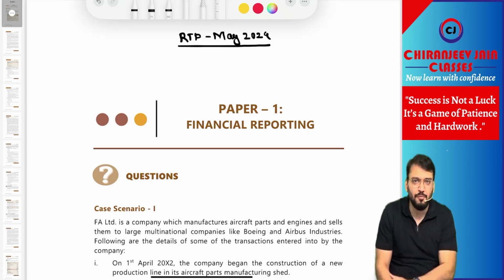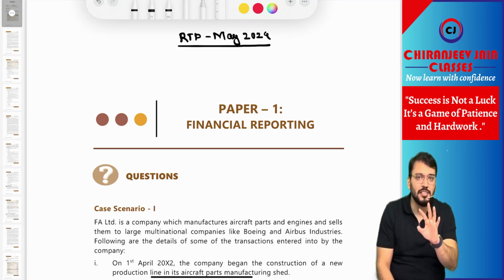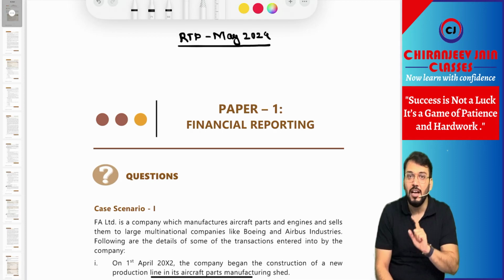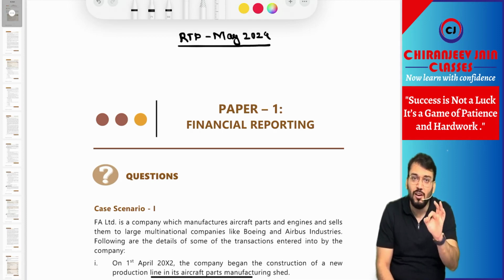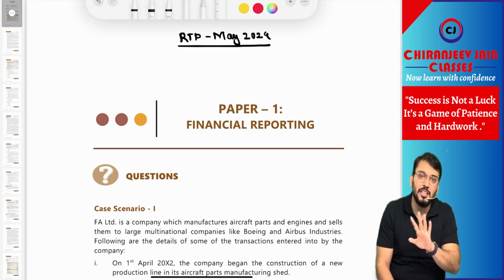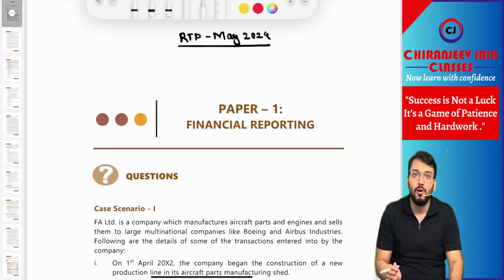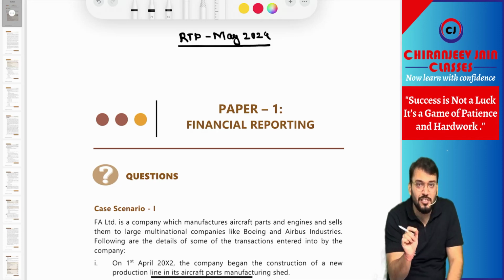Now, as per ICAI information, they will ask you 30 marks MCQ based question. Means from examination point of view, it is quite possible they will give you 3 case studies having 15 MCQs. Each case study will have 5 MCQs and each MCQ will carry 2 marks. Why 2 marks? Means with the correct solution you need to give also reasoning of your solution. If you are not providing reasoning for each MCQ solution, then you will not get any marks. So be careful for MCQ based question. You need to write down the reason of your answer whatever you have chosen.